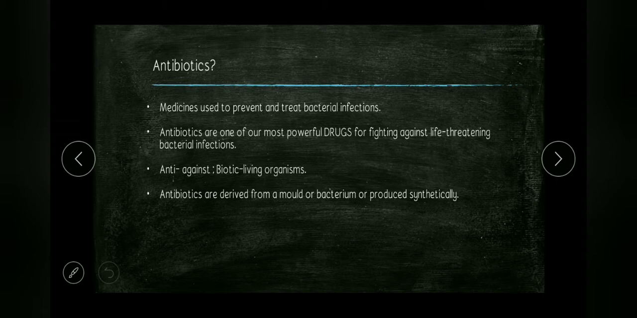The word anti means against and biotics means living organism, which is bacteria. So simply it is used against bacteria. As we all know, antibiotics were first discovered by Alexander Fleming, like we have penicillin today. So these are all the medicines to prevent and treat bacterial infections. Antibiotics are one of our most powerful drugs for fighting life-threatening bacterial infections. The antibiotics are derived from a mold or a bacterium, or they can be produced synthetically.